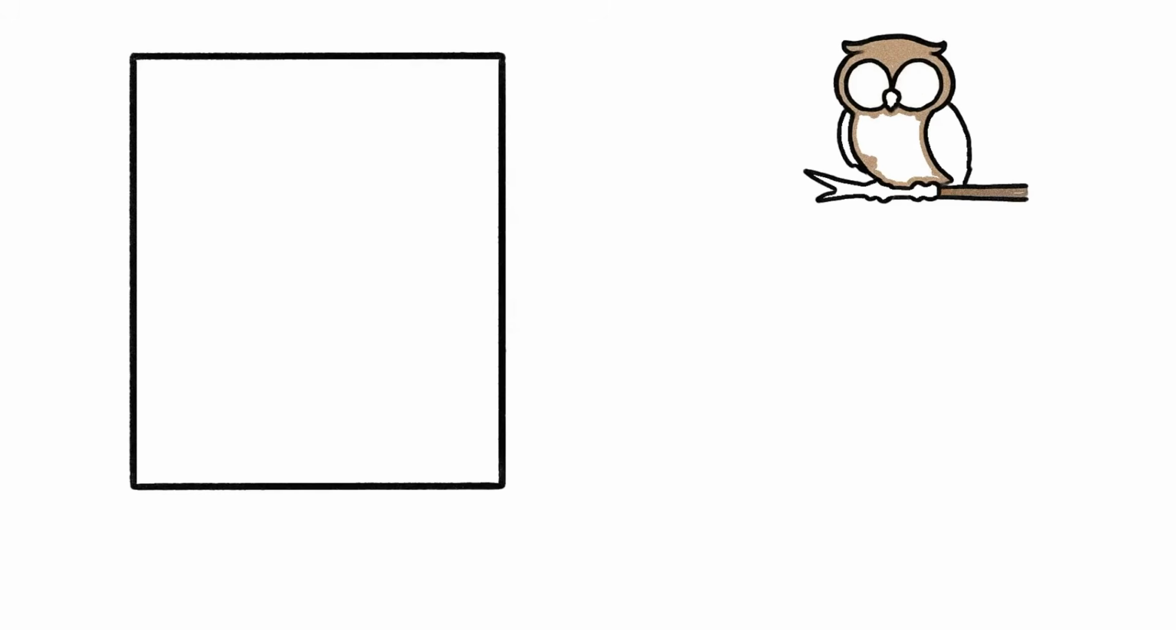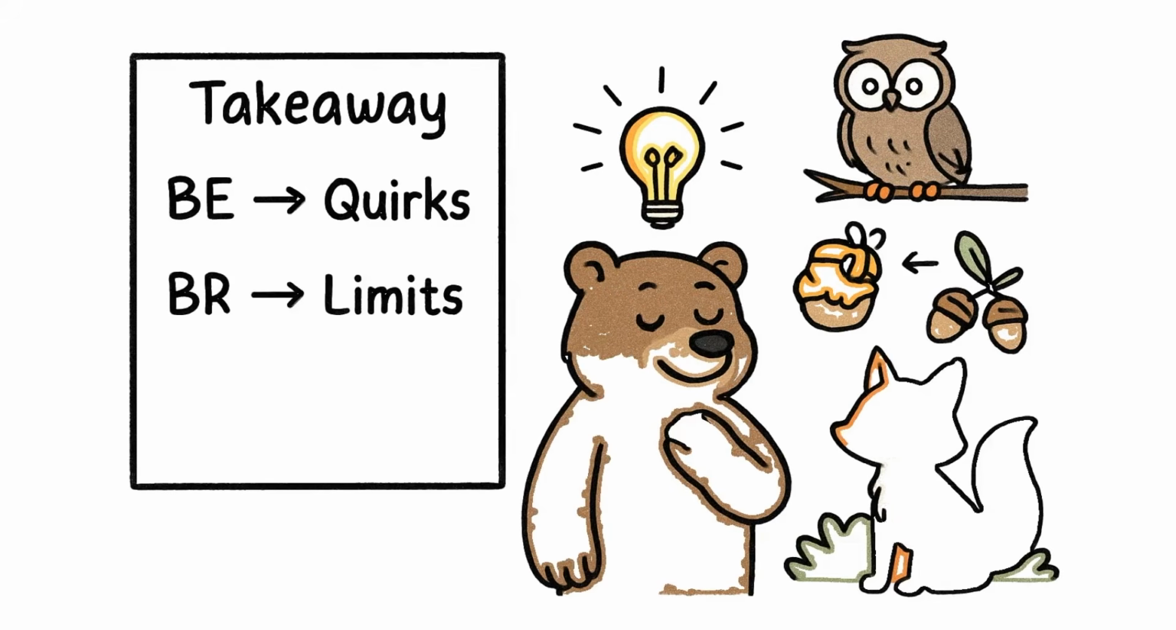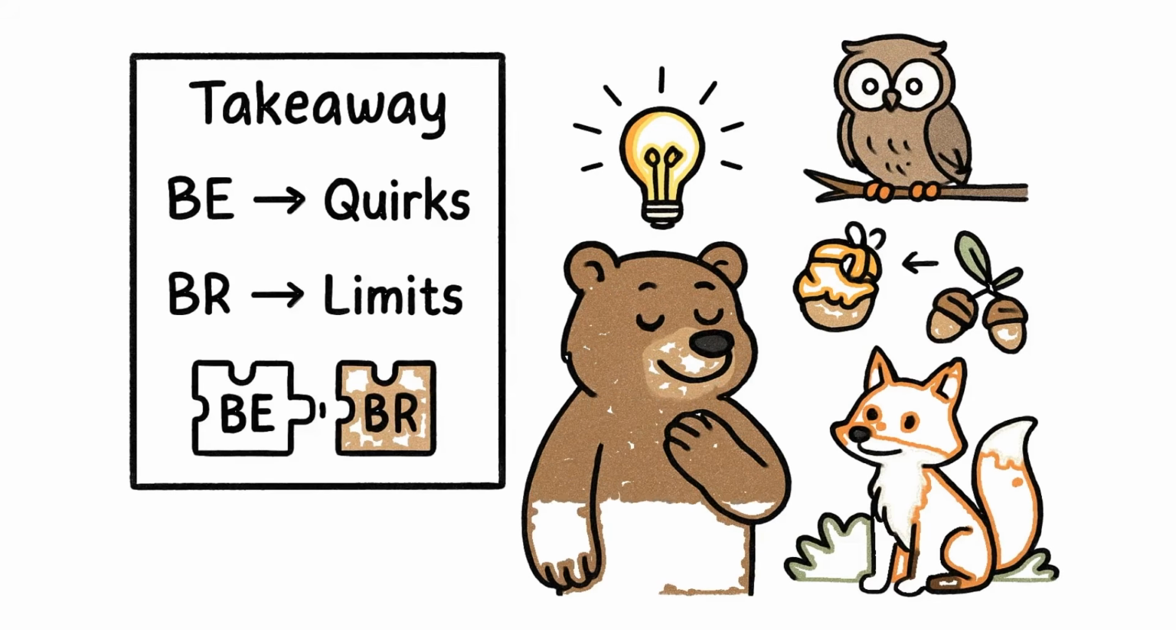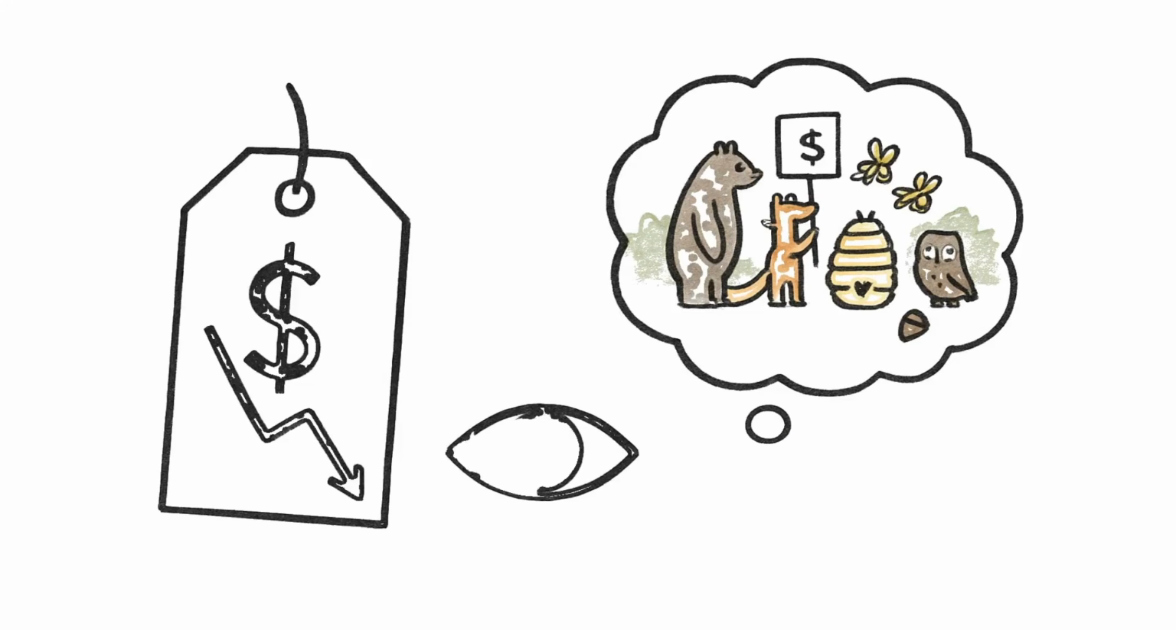So here's the takeaway. Behavioral economics explains the quirks, bounded rationality explains the limits, and together they show why bears don't act logically. Next time you see a strange price change, picture the forest making quirky choices.